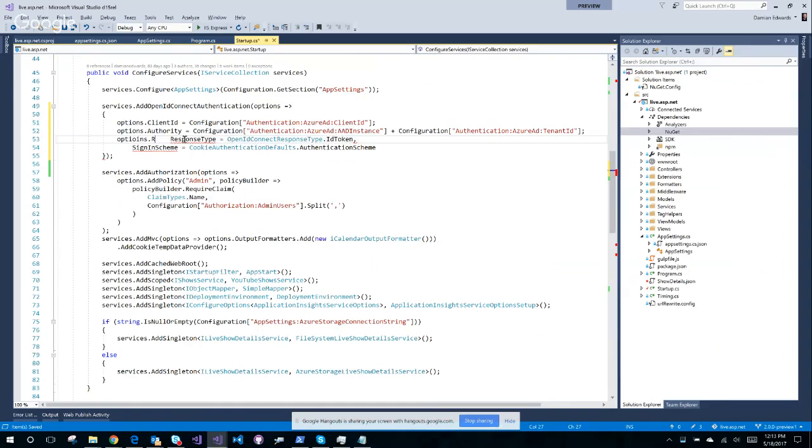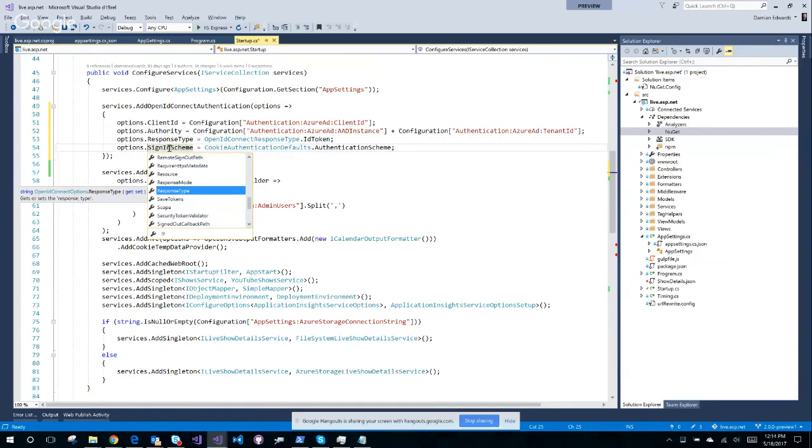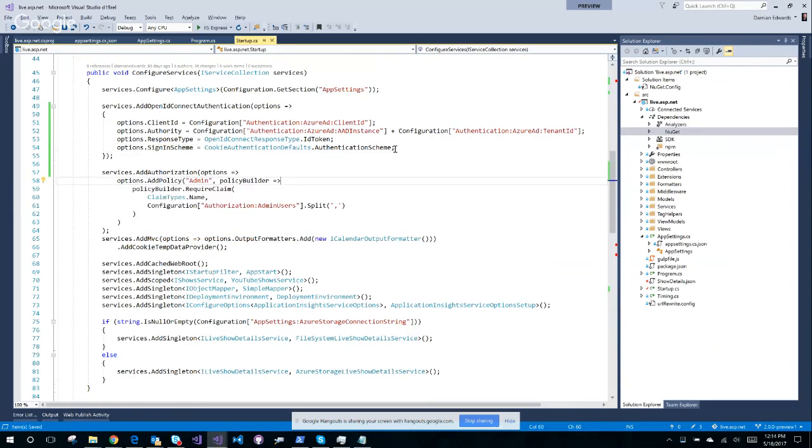Options dot the response type. Yep. Okay. And this one, sign in scheme. Options dot sign in scheme. There it is. All right, so that's all there.